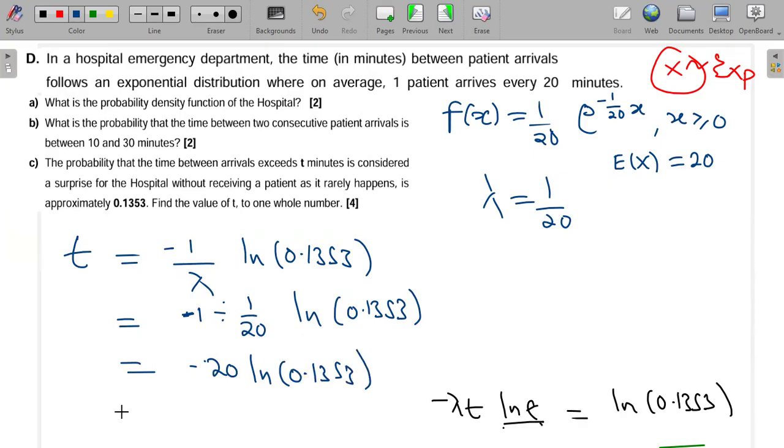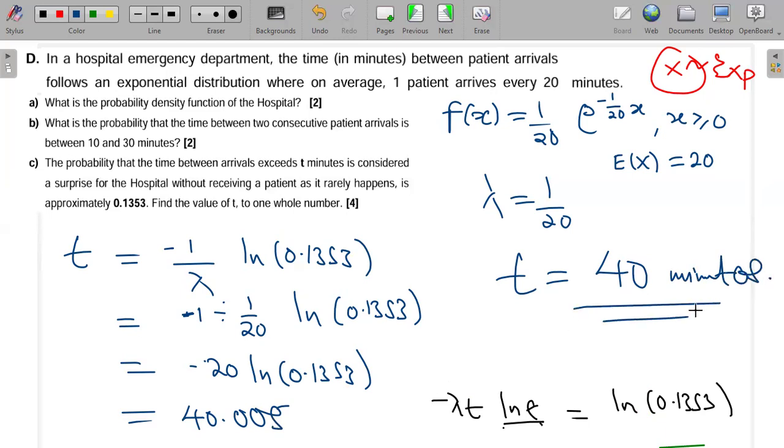We just punch this onto the calculator and see what we're going to get. I get approximately 40.005. They said to one whole number, so if I round this off to one whole number, I get that my t will just be 40 minutes.